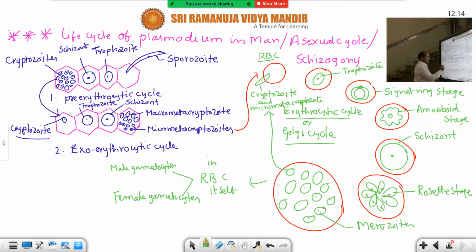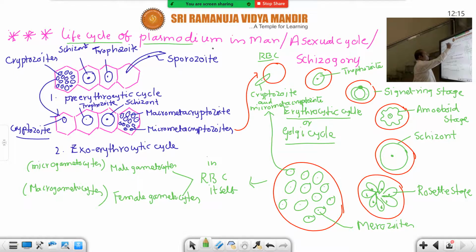Male gametocytes are also called microgametocytes. Micro means very small in size. So microgametocytes. And female gametocytes are also called macrogametocytes. Other names also you can write down. So gametocytes are also commonly known as gamonts. Gamonts undergo gametogamy, schizont undergoes schizogamy, sporont undergoes sporogamy. All these stages you come across in the life cycle of Plasmodium in man.